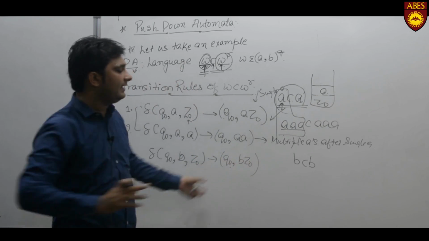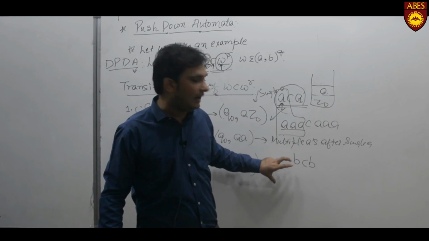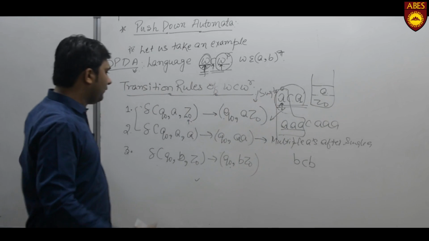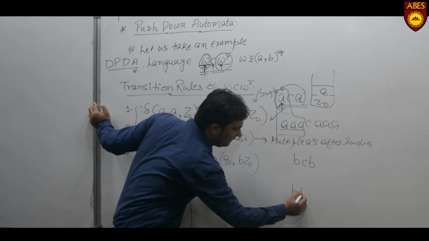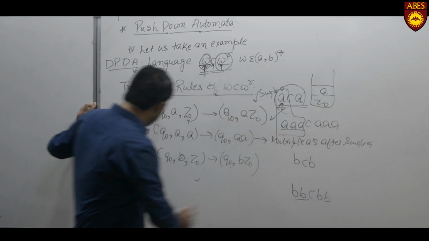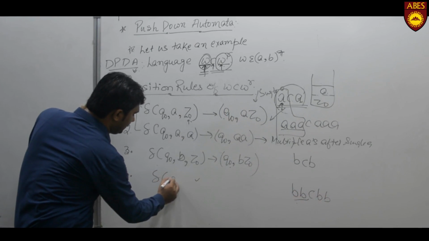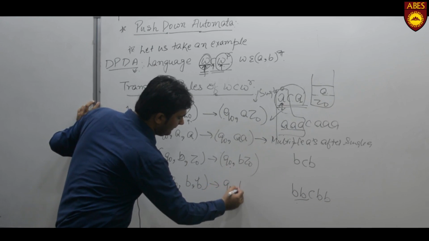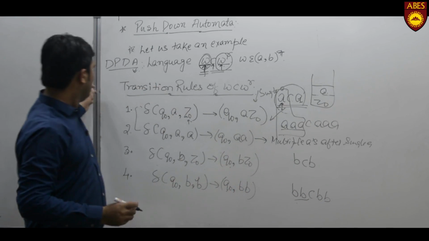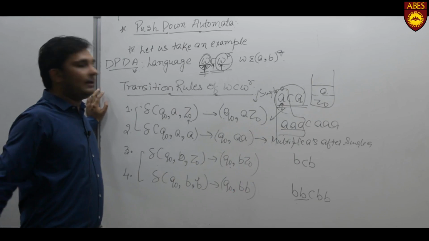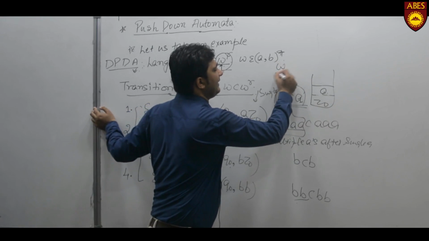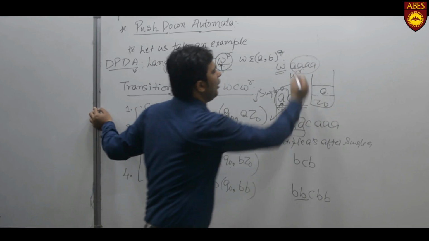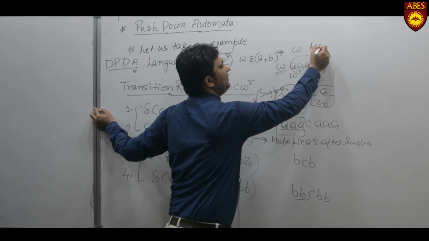This rule suggests that there may be a possibility that the string will start with B, and this rule suggests that there may be a possibility that the string will start with A. For the multiple B's, then there may be a possibility that double B, C, double B. For the multiple B's, we may use a transition rule Q0 B, B returns Q0 double B. Now these four rules are basically dealing with what W contains: either multiple A's or multiple B's.